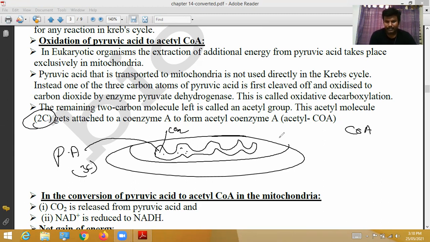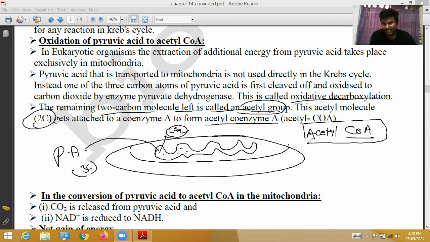Removing carbon dioxide is called oxidative decarboxylation. The remaining 2 carbon molecule is called the acetyl group. So from the pyruvic acid, 1 carbon goes, and the remaining 2 carbons are called the acetyl group. The acetyl group gets attached to coenzyme A to form acetyl coenzyme A with 2 carbons. This acetyl coenzyme A enters the Krebs cycle reactions.